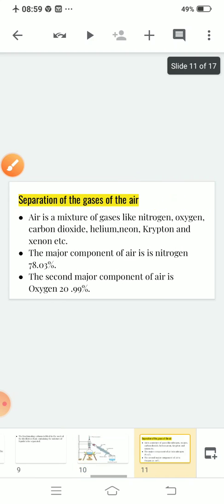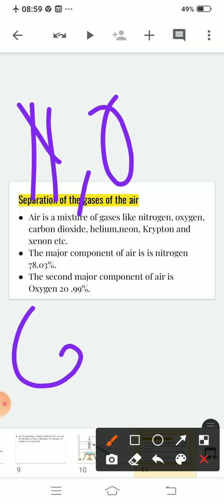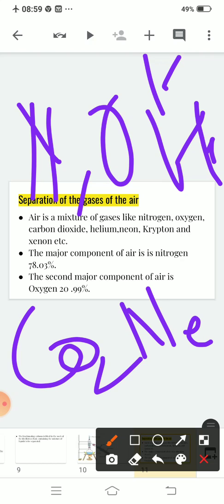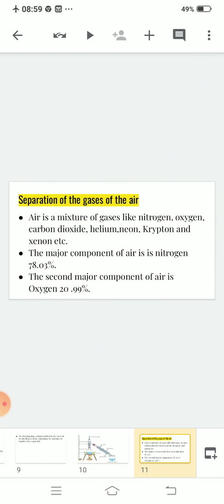Now, separation of gases of air. Air is a mixture of gases like nitrogen, oxygen, carbon dioxide, helium, neon, krypton and xenon. Clear? Their symbols are nitrogen N, oxygen O, carbon dioxide CO2, helium He, neon Ne, krypton Kr, xenon Xe. Clear? These all are the symbols of these gases.